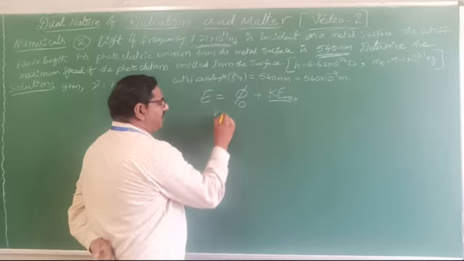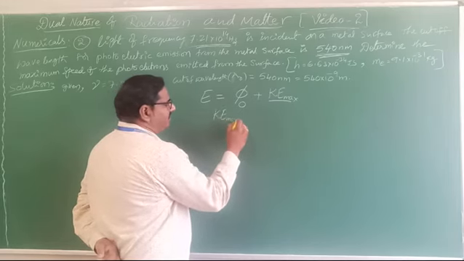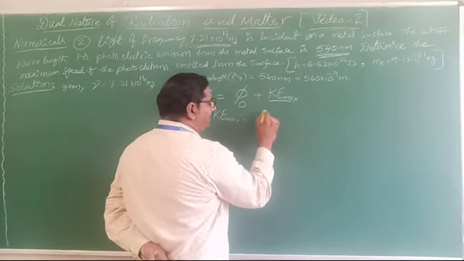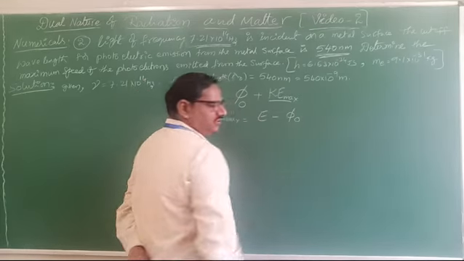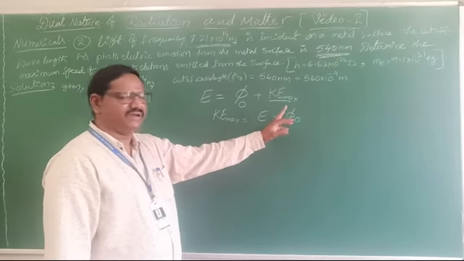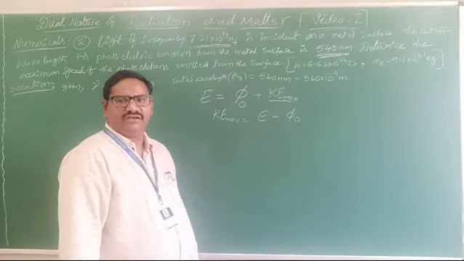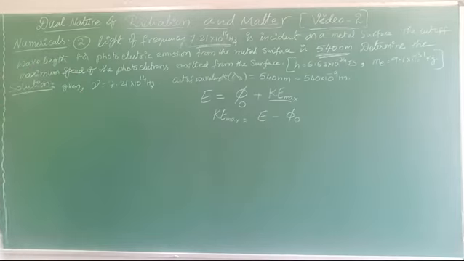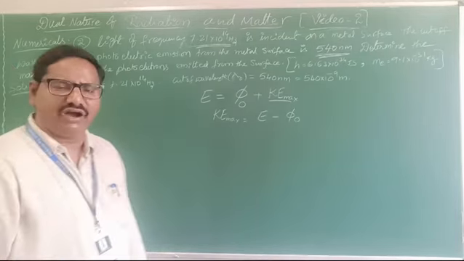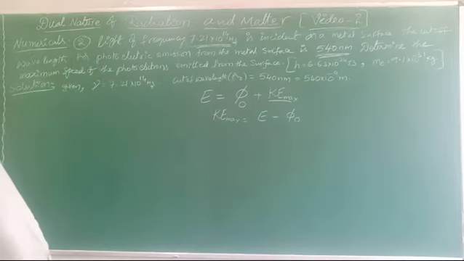So what can you write? K max equal to what? Take this phi naught to this side, then K max equals E minus phi naught. To substitute in this equation, first we want to measure phi naught. How to measure phi naught? Already the lambda value we know. So phi naught means the work function.